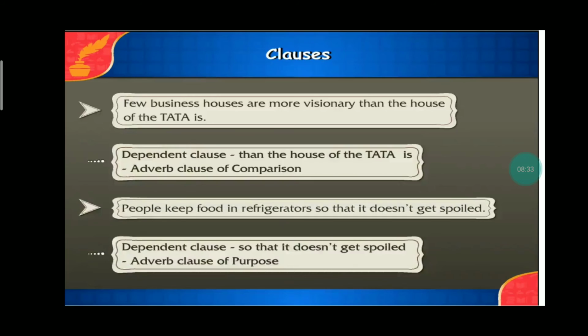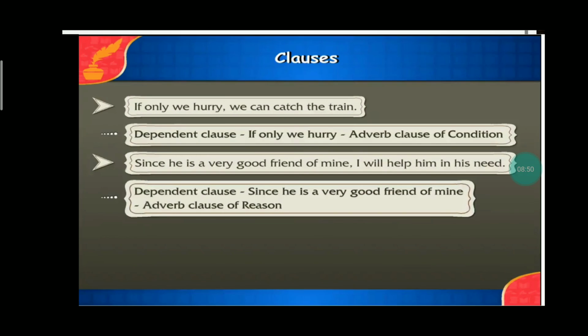Next example. People keep food in the refrigerator so that it doesn't get spoiled. Now dependent clause: so that it doesn't get spoiled. This is an adverb clause of purpose. Next example. If only we hurry, we can catch the train. Now the dependent clause is if only we hurry. This is an adverb clause of condition.